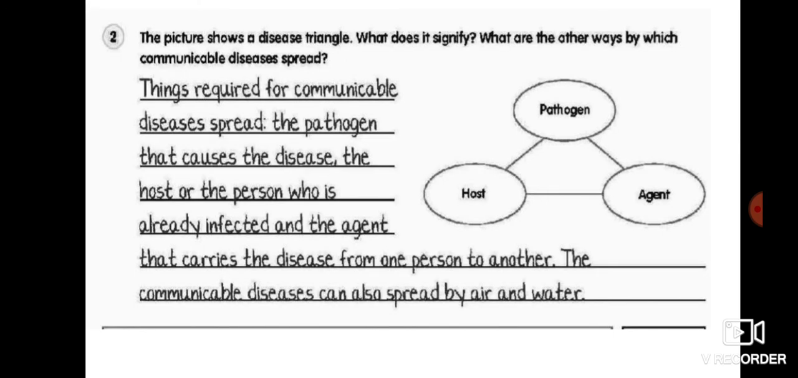Question number 2. The picture shows a disease triangle. What does it signify? What are the other ways by which communicable diseases spread? The answer is, you can see this: host, pathogen, agent. These three are required for communicable diseases to spread. The pathogen is what causes this disease, the host is the person who is already infected or sick, and the agent carries the disease from one person to another. The communicable diseases can also spread by air or water, and they are known as airborne and waterborne diseases.